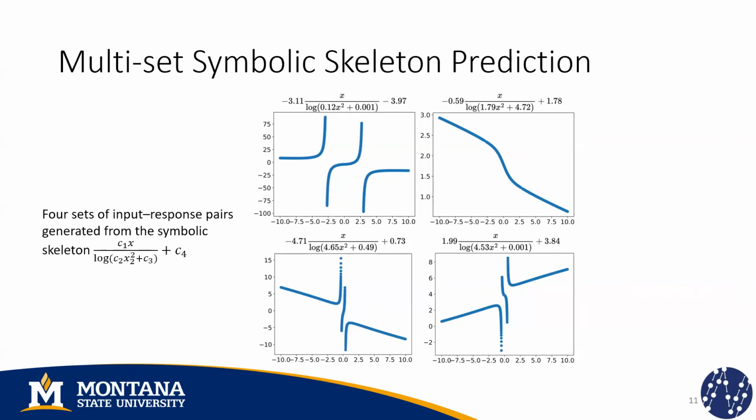So as I mentioned before, we generated a large dataset of symbolic skeletons, and by the way, you can find our generation method in the appendix of our paper, which is different from what previous works did. We found out that their approaches had an important bias towards the generation of very simple expressions, and an expression that looks like this had a very low probability of appearing. So once we generated these skeletons, we can generate sets of input-output data that are different by selecting different values for these constants. Like we see in this example, these are functions that behave differently because the constant values are different.